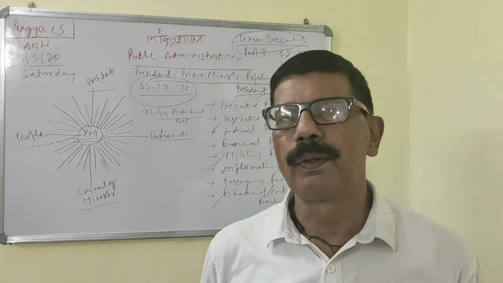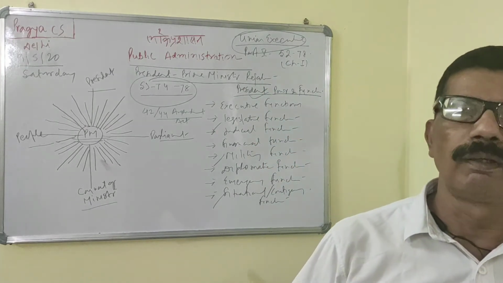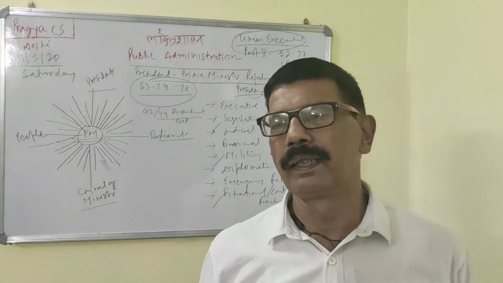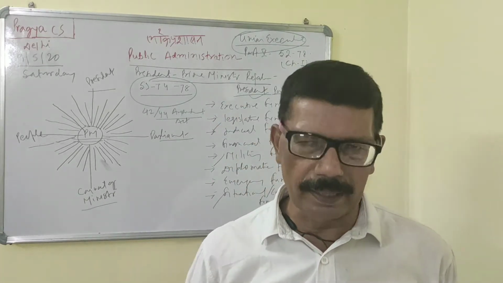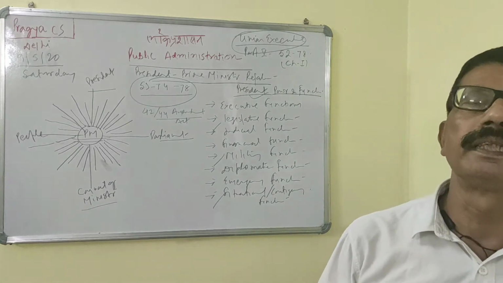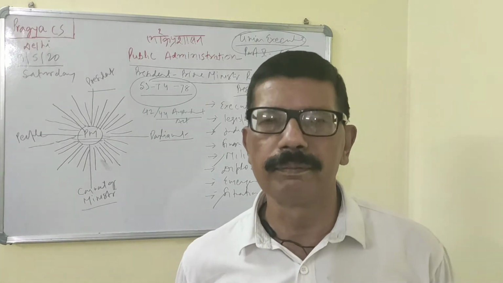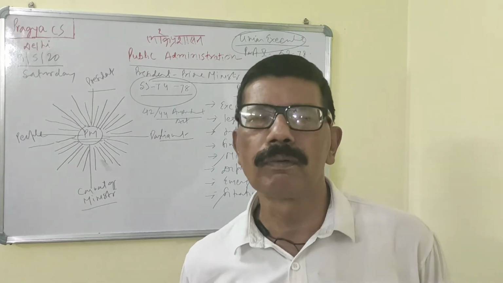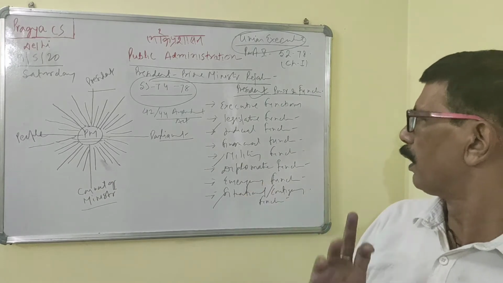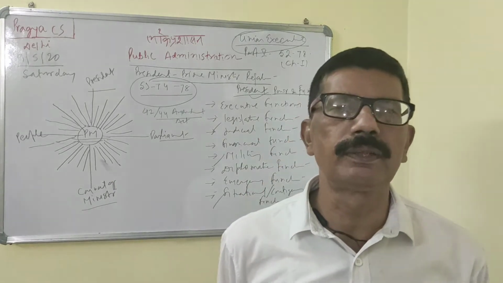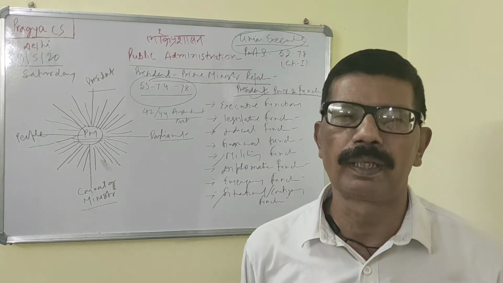Now, diplomatic function. The President appoints Indian ambassadors to foreign countries. He also receives credentials of other ambassadors to India. He represents India on international forums. All treaties and agreements take place in the name of the President. Then emergency function. Under Articles 352 to 360, the President has emergency power.